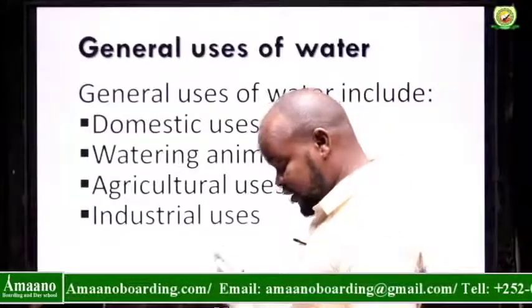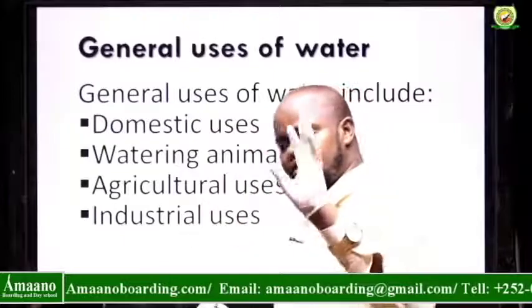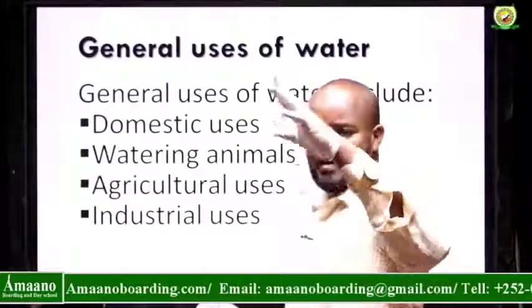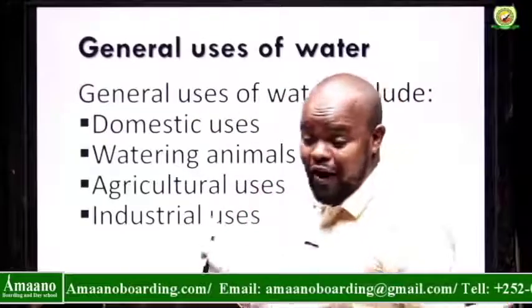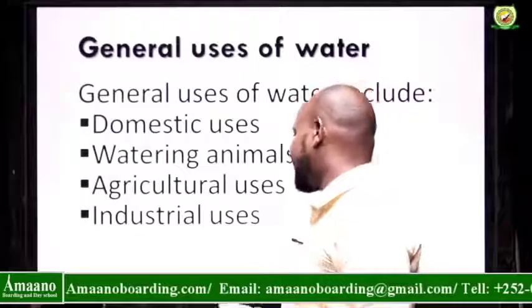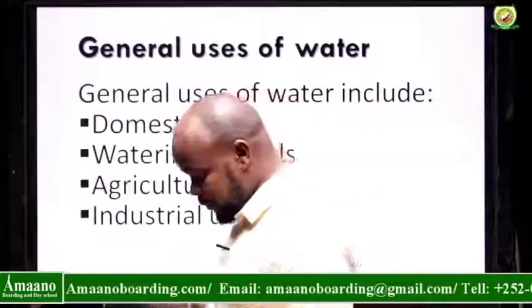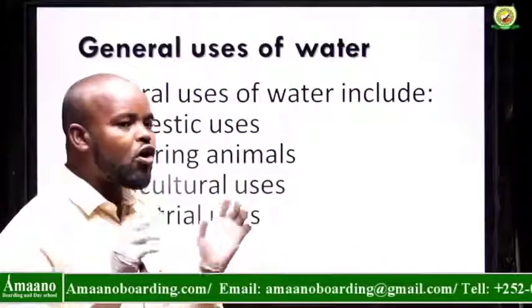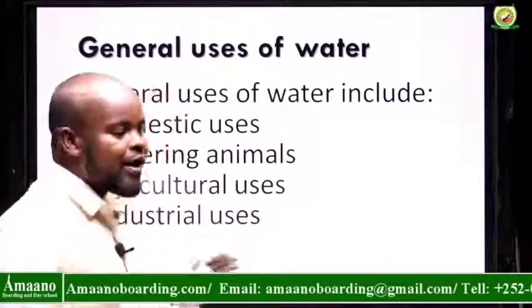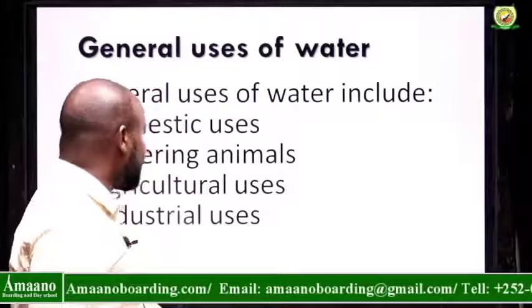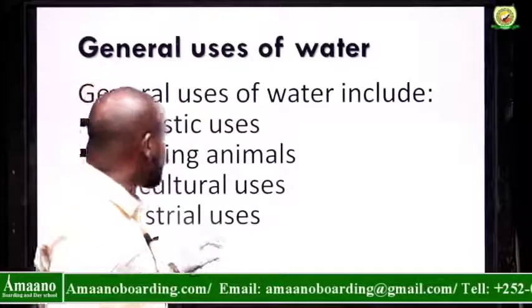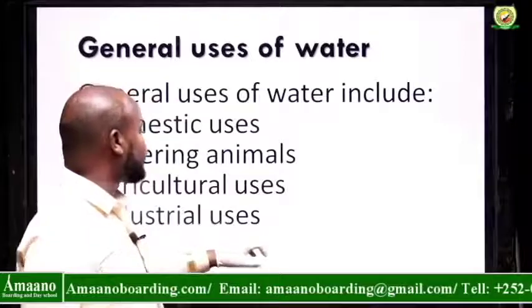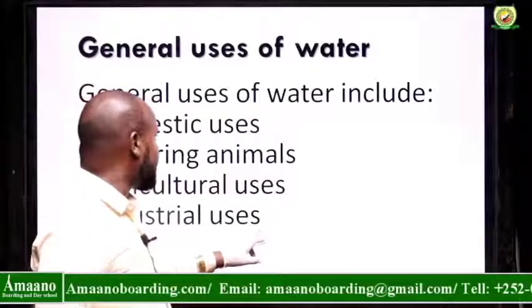Agricultural use, for example, planting potato, tomato, sorghum, maize, all the things we grow for farming. For farming we use water. So agricultural purpose. Industrial purpose, for example, making paper, making everything else. All the industrial products need water to be produced. So these are the general uses of water.